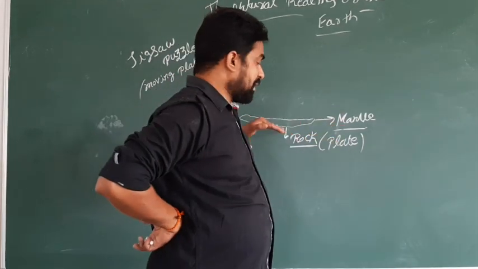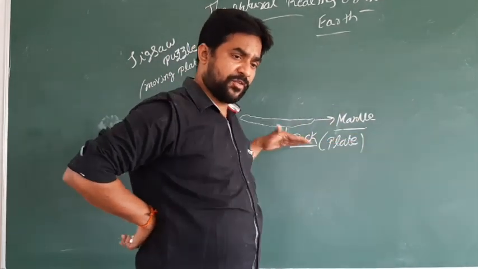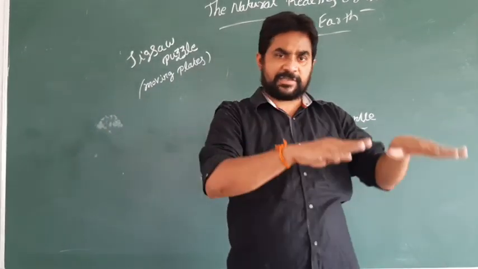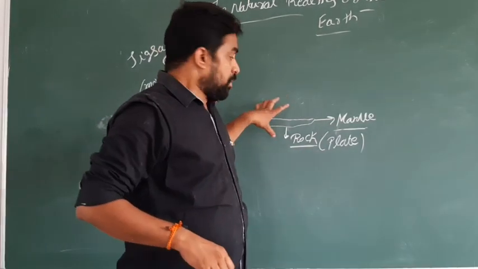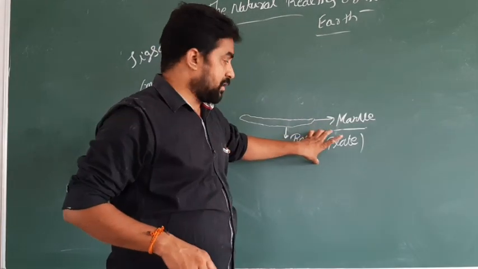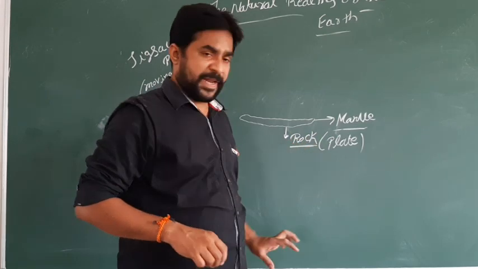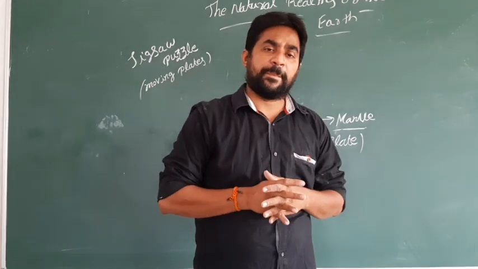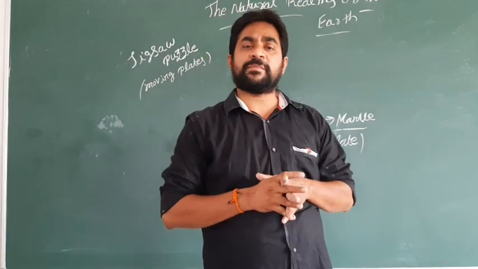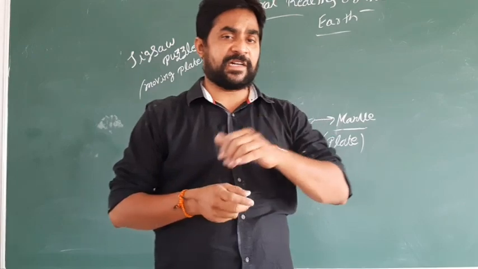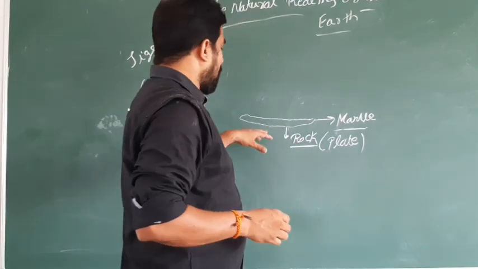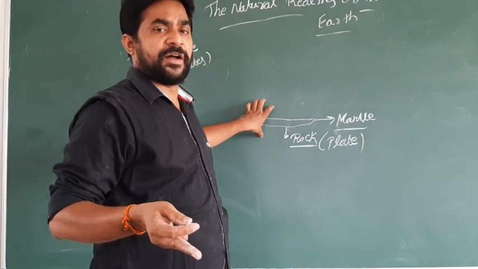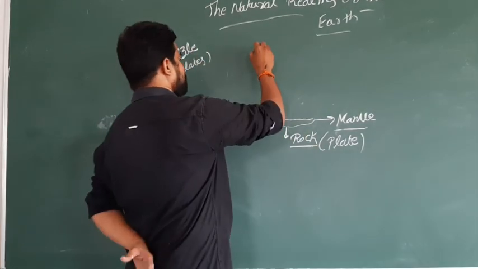In the mantle, these rocks are floating and moving like this. These rocks are called plates, and there are some major plates and some minor plates too. I'll come to that. What are the major plates and what are the minor plates?